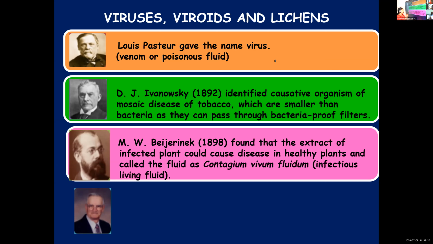Who gave the name? Beijerinck. Why did he give the name Contagium vivum fluidum? Because the fluid or the extract taken from the infected plant caused disease in other plants, which means that it could spread from one plant to another.